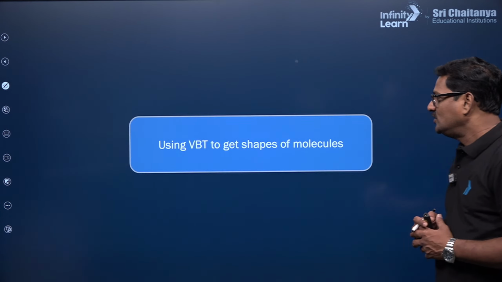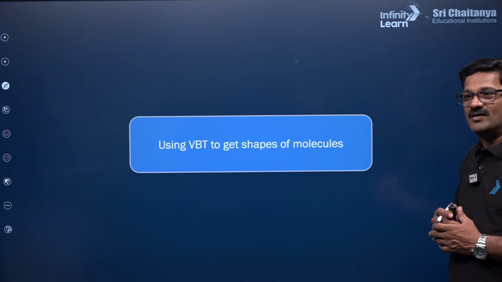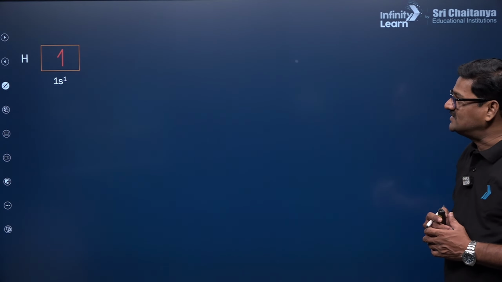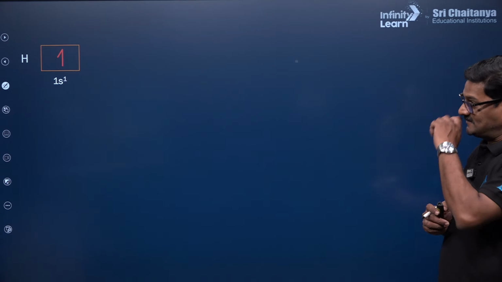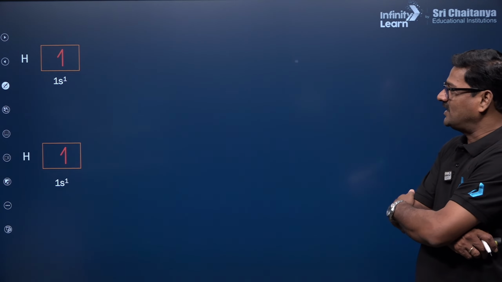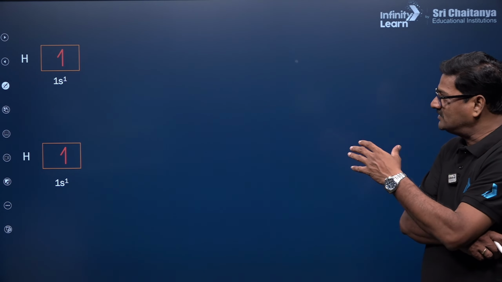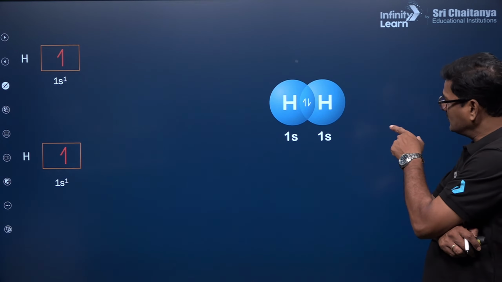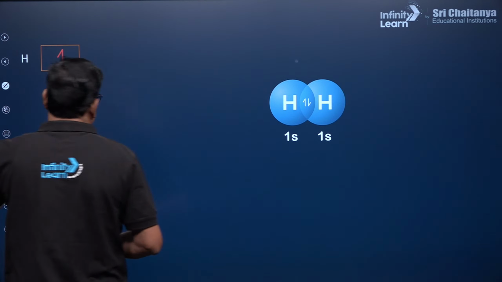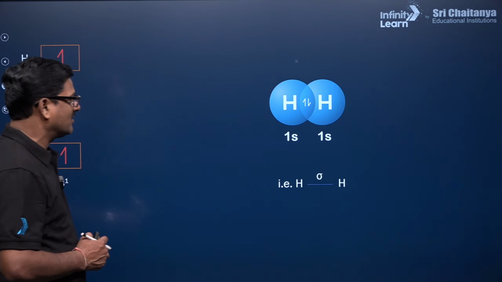Now, using VBT to get the shapes of molecules, of course, why not? You can get it also. Hydrogen has one electron in it. You can see the animation. It is going to take another hydrogen with opposite spin. When these two combine, hydrogen to hydrogen, this electron joins with this one. So there is a sigma bond between two s orbitals.